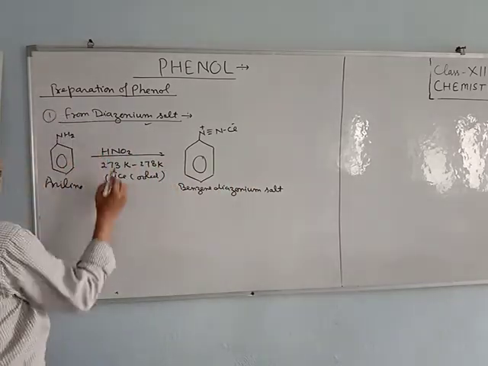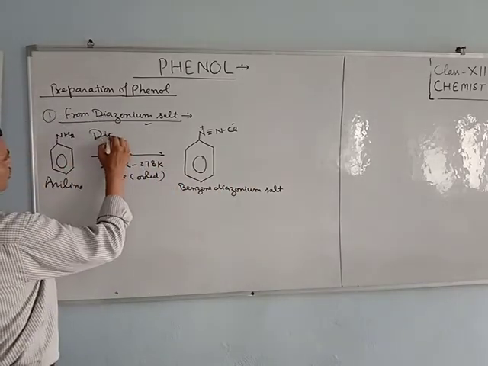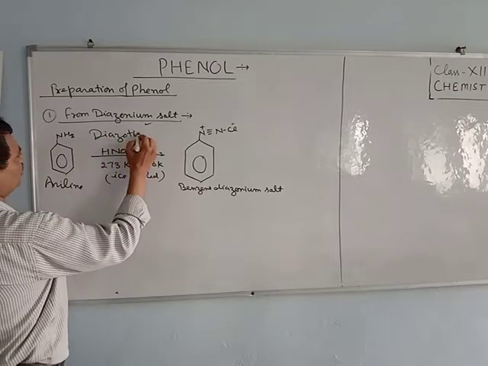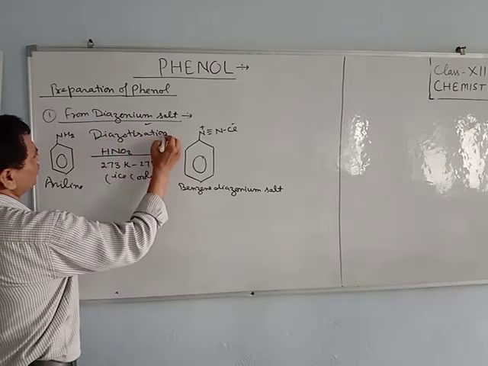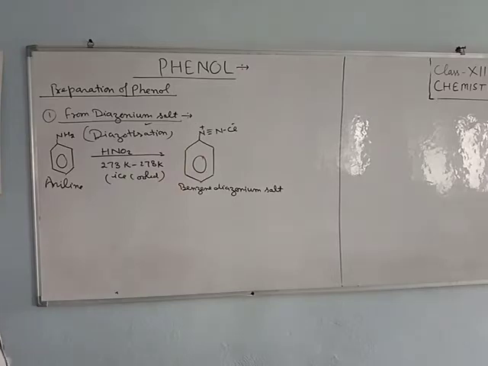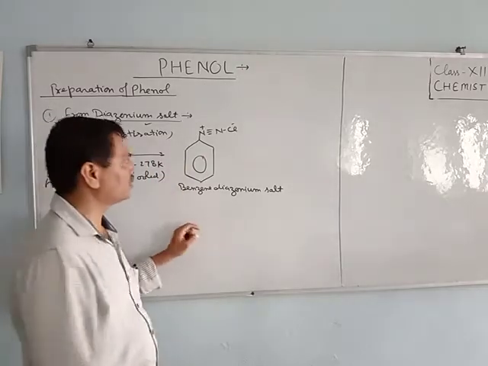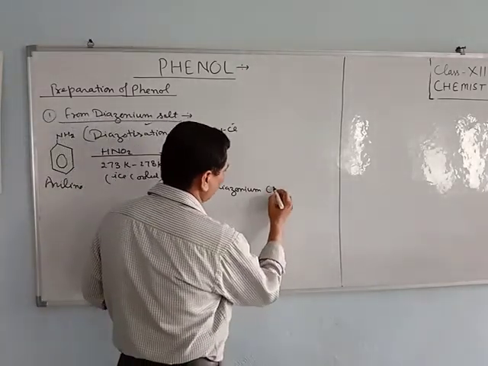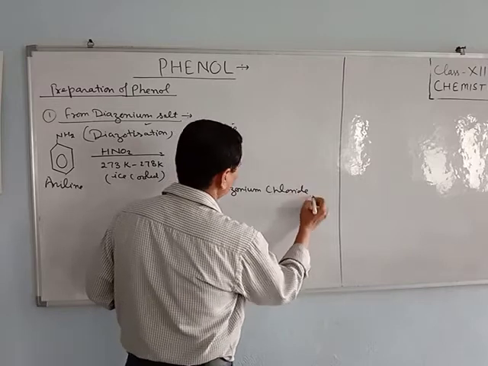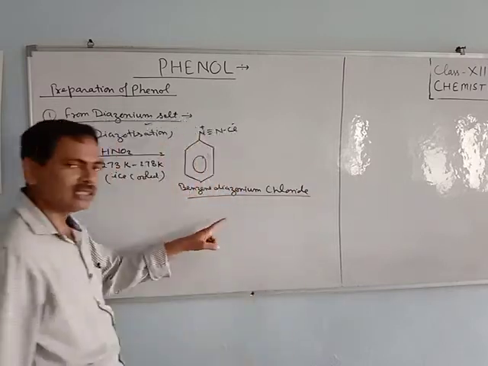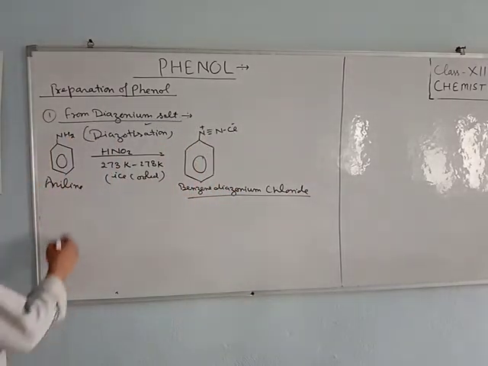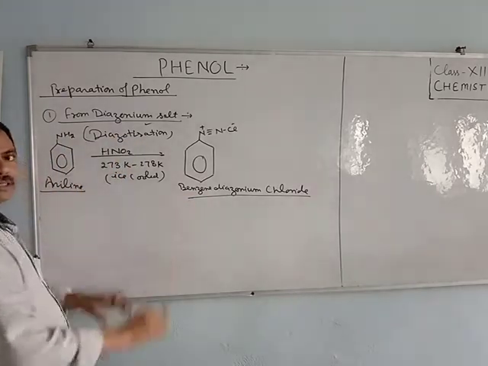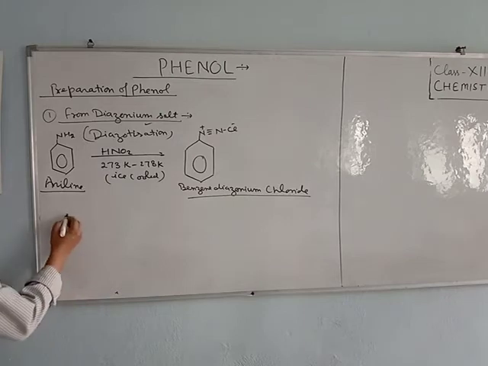This reaction is called diazotization. The formation of benzene diazonium chloride, which is the correct name, from aniline is called diazotization. This is a separate and important reaction.